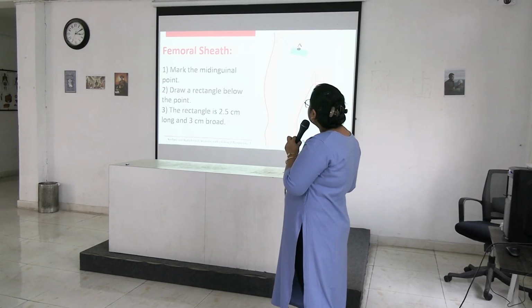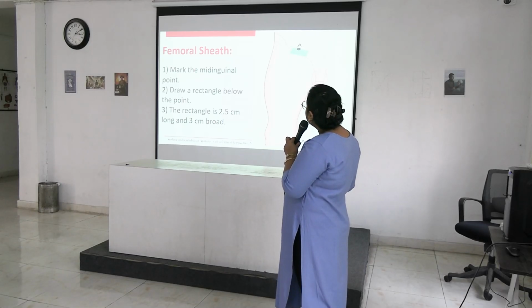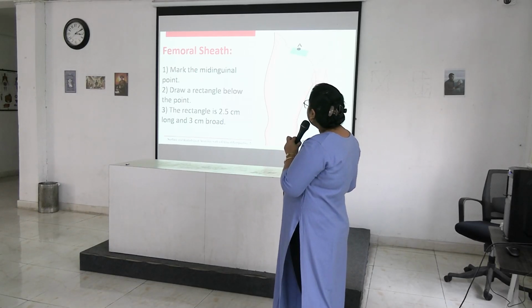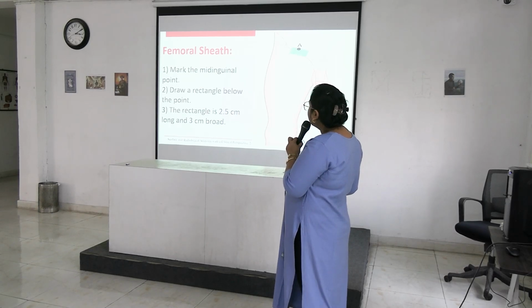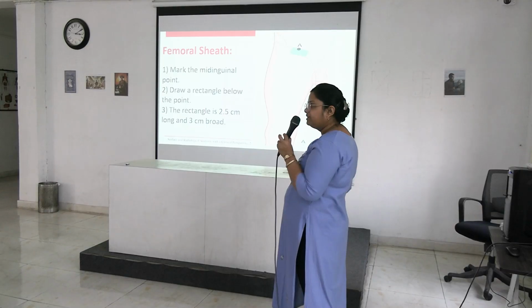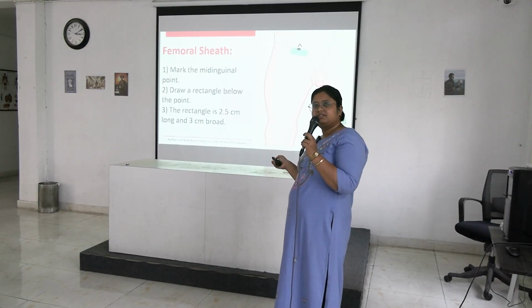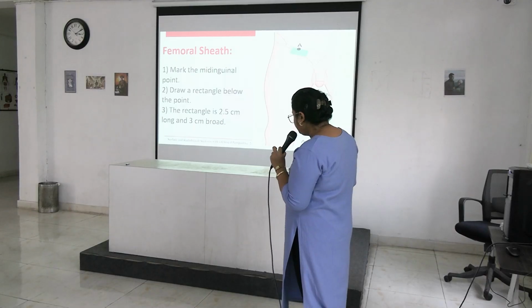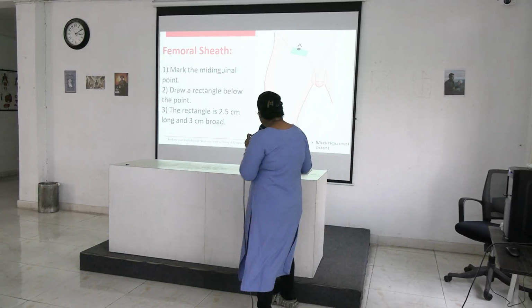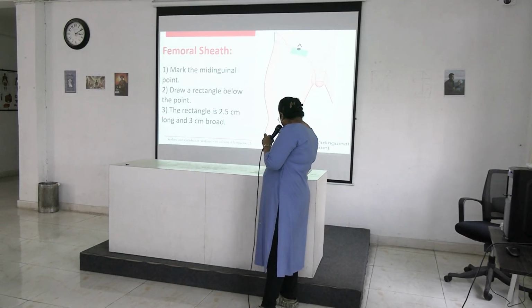Next is femoral sheath. Mark the midinguinal point, draw a rectangle below this point, and this rectangle is about 2.5 cm long and 3 cm broad. This represents the femoral sheath. Okay, that's all. So these are important for your surface marking.